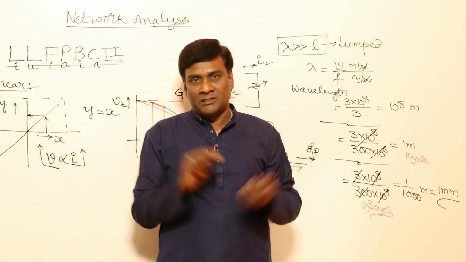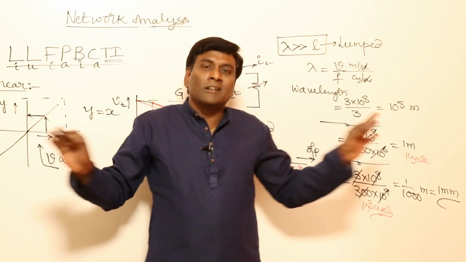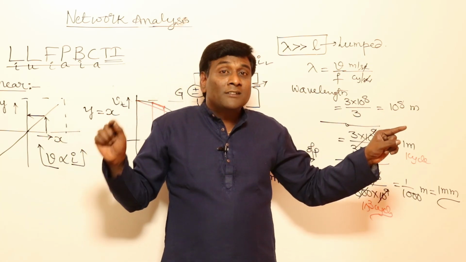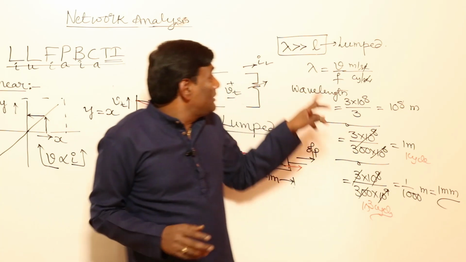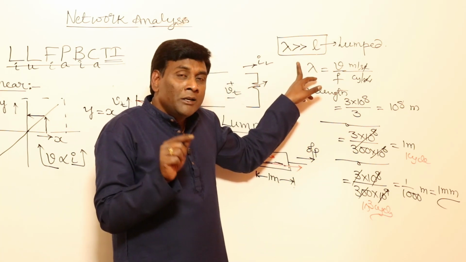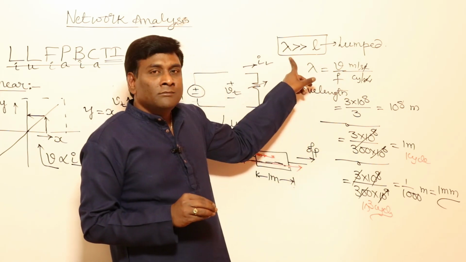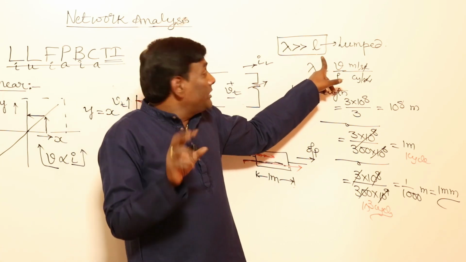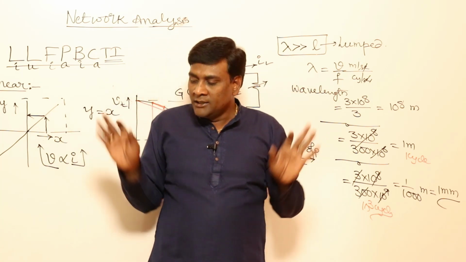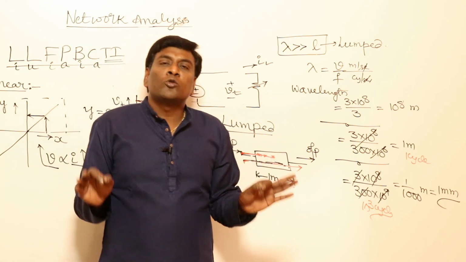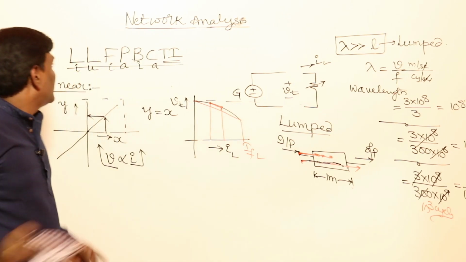For example, our power system has a long transmission line. In the long transmission line, if I switch on here, only after some cycles of delay will the output come. So long transmission lines we cannot model with lumped; we have to go with the distributed parameter model, means the traveling wave. The traveling wave concept will come when this and this can be compared. But if it is incomparable, it becomes network theory. So the conclusion is, in network theory, the velocity of electromagnetic wave is assumed to be infinite because we are considering the lumped model.